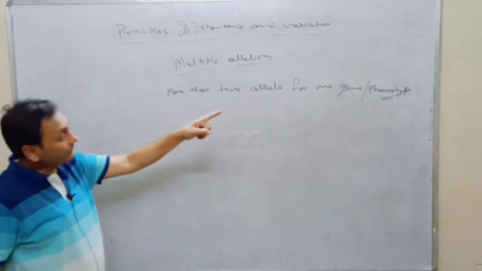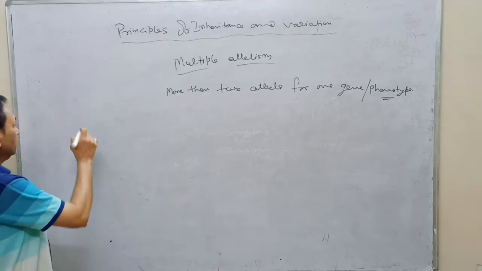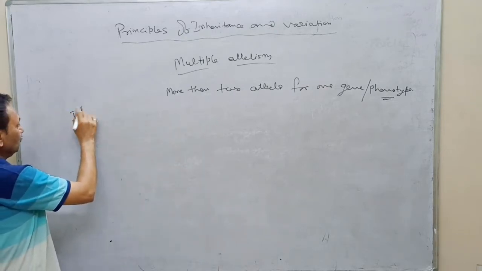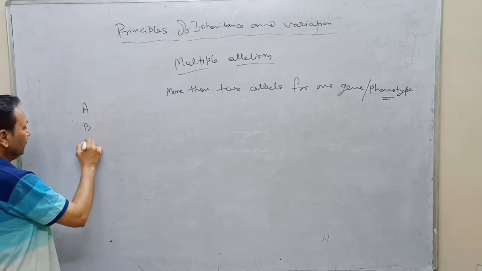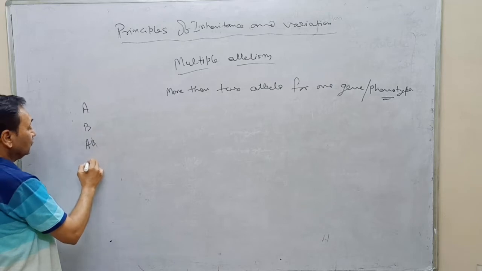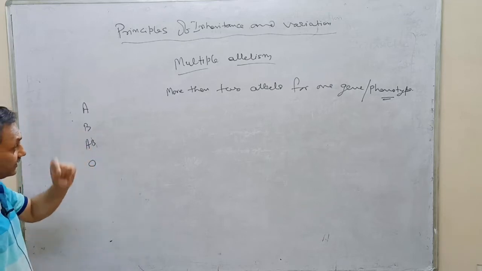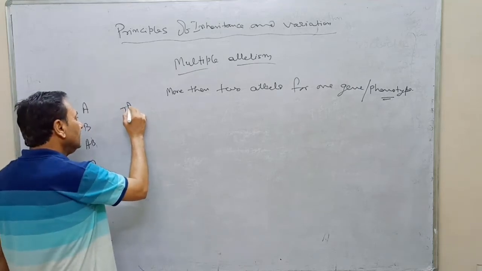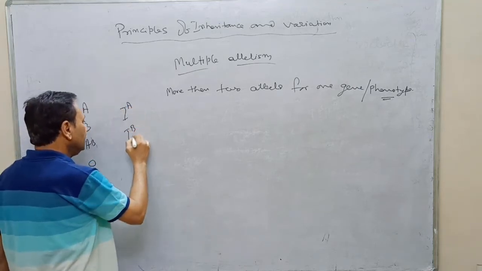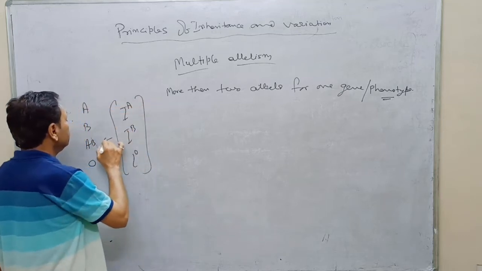Phenotype is the blood group. Just we know that in human beings, that is blood group A, blood group B, blood group AB and blood group O. And there are only IA, IB and IO responsible for these blood groups.